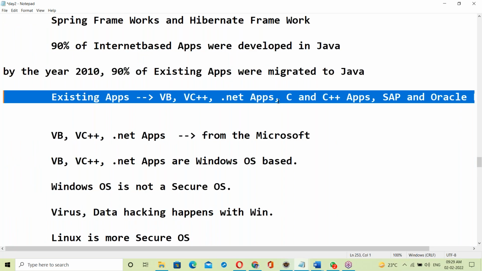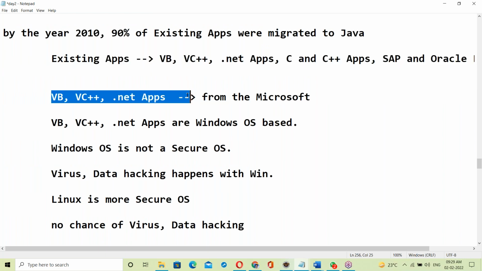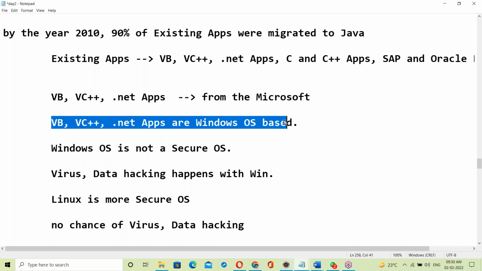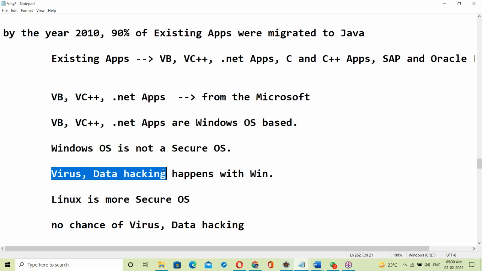Why were they migrated? All Microsoft products are OS dependent. They are Windows based, but Windows is not a secure OS. There is a chance of virus and data hacking.